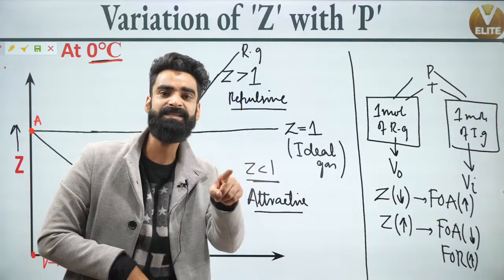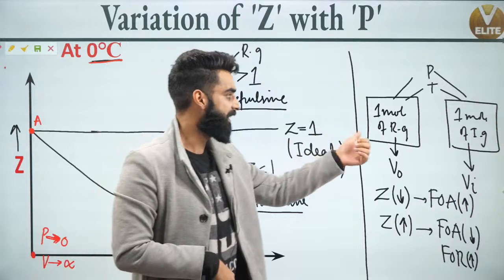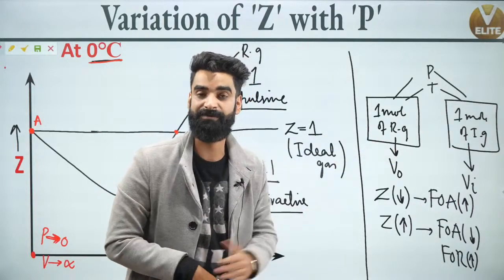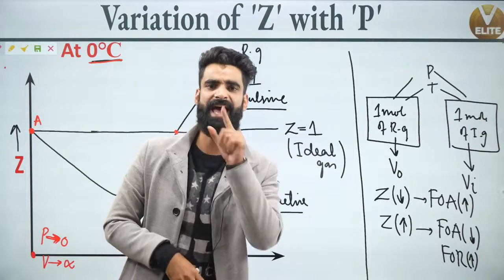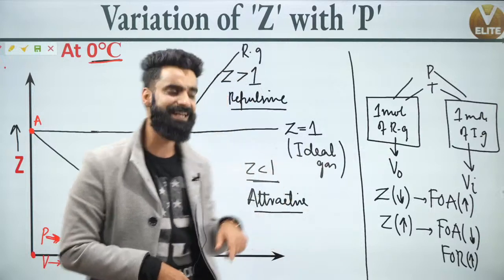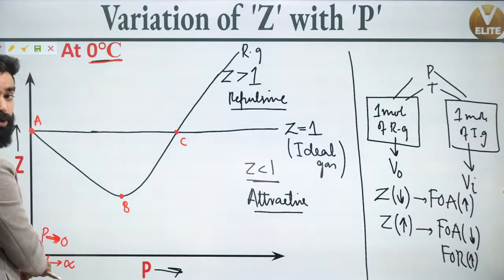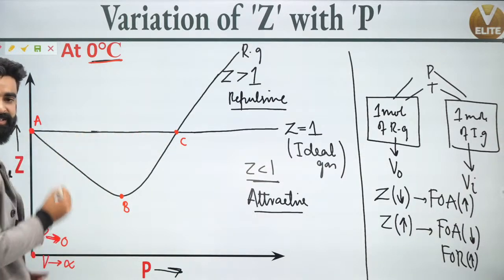And any gas in which the molecules have 0 force of attraction between them, that gas is what we call an ideal gas. So can I say every real gas behaves like the ideal gas at very, very low pressures? That's why I started the curve of the real gas from this point, where Z is equal to 1.